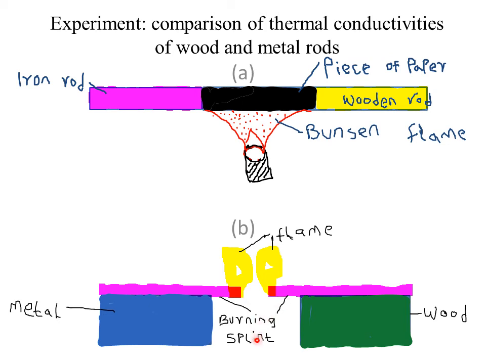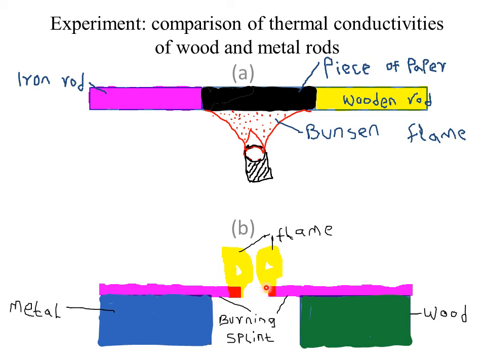Then the splint is burned. It is burned on one end such that it produces a flame here, also a flame here. Now in this experiment, it is observed that when the flame burns the splint up to the edge of the wooden block, then this flame also burns the splint up to the edge of the wooden block.